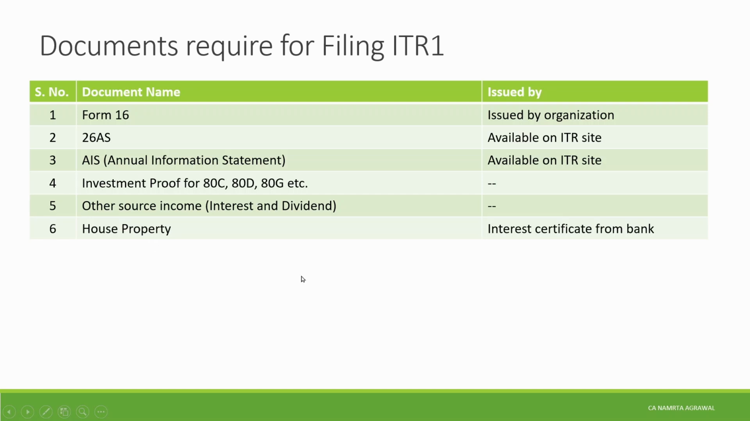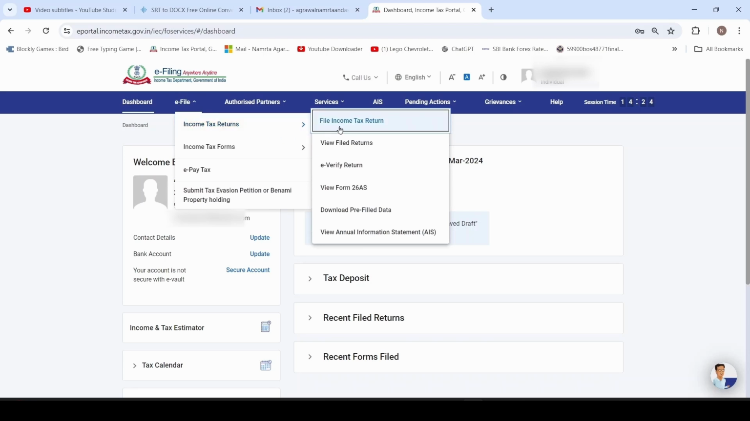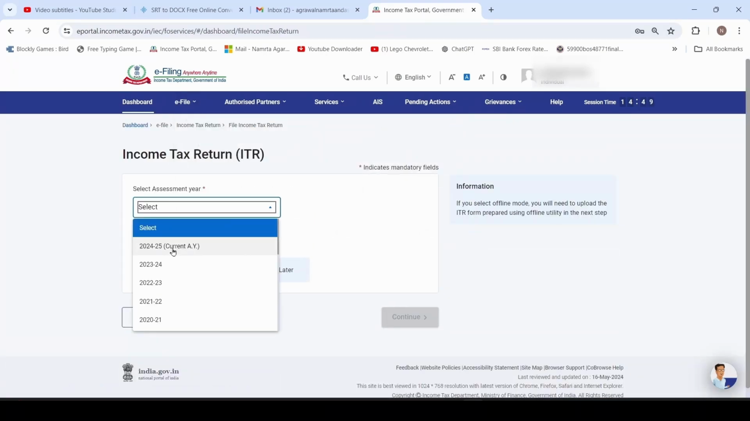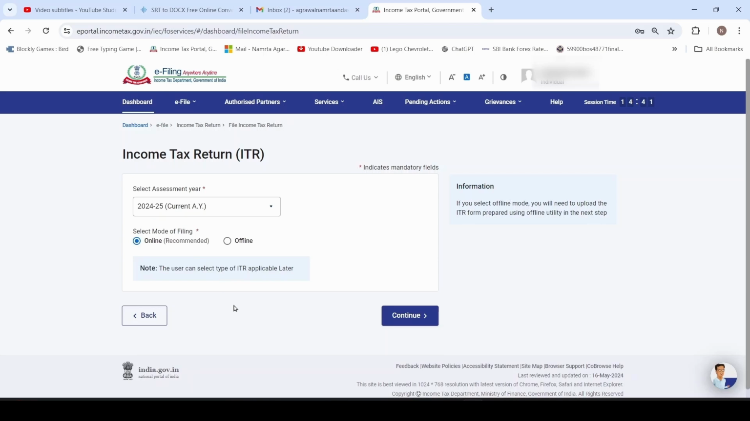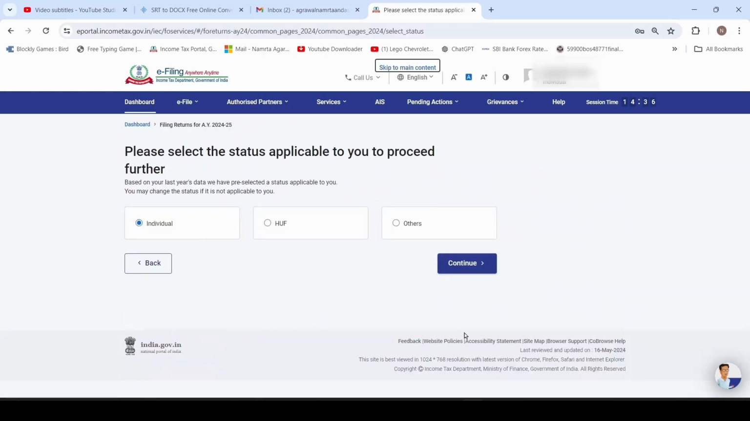Now let's file ITR 1. First log in to your income tax website. On dashboard there is an option to file your return for the year ended 31st March 2024. Click on file now. If this option is not reflecting, go to e-file head, go to income tax return and then click on file income tax return. Select the assessment year 24-25 for the financial year 23-24. Select the mode of filing. Here I am selecting online. Click on continue. Click on start new filing.